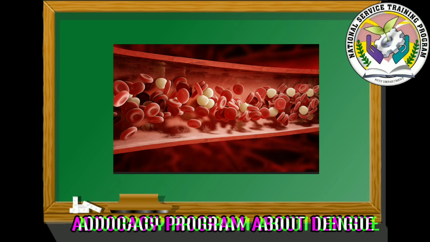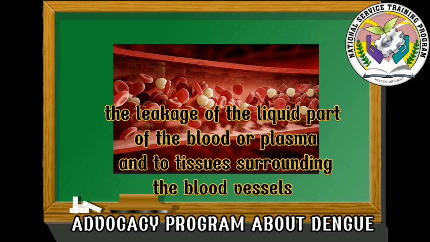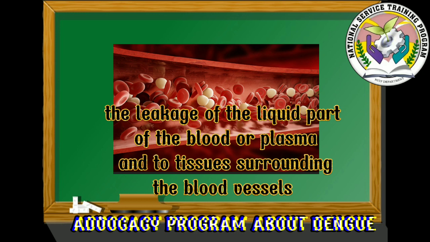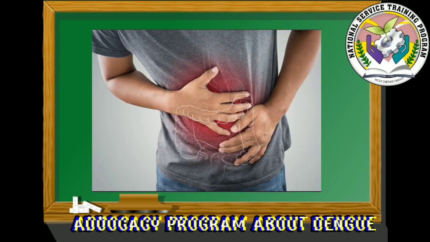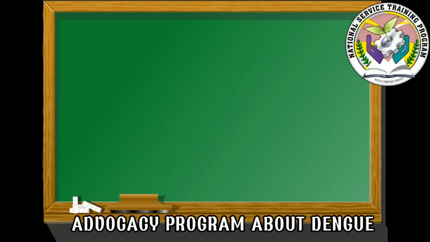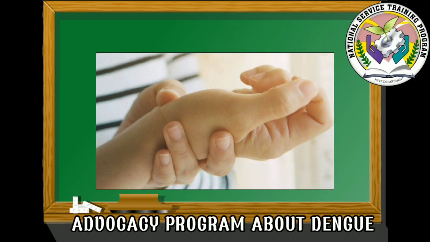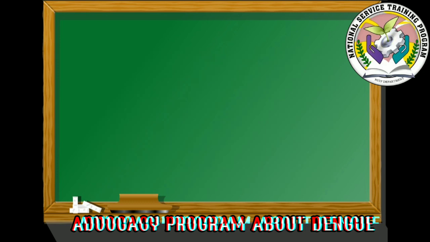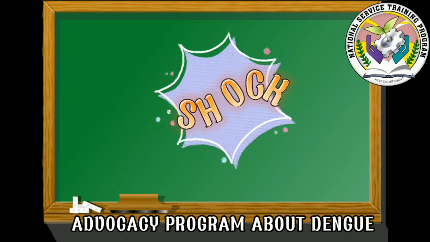Severe bleeding or hemorrhage isn't the most dangerous symptom of DHF. The most life-threatening concern is the leakage of the liquid part of the blood, or plasma, into tissues surrounding the blood vessels. When this happens, not only can dangerous pockets of fluid accumulate where they don't belong, such as in the lungs or abdomen, but also there isn't enough fluid left in the blood vessels to circulate the blood properly. This inability to circulate blood properly is called shock. Shock is life-threatening and can lead to metabolic problems and organ failure.